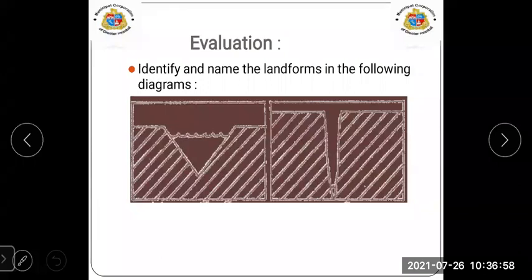Observe the shape of the land and identify which landform it is: a V-shaped valley, a delta, a sinkhole, lagoons, or a gorge canyon. You have to identify and name the landforms there.